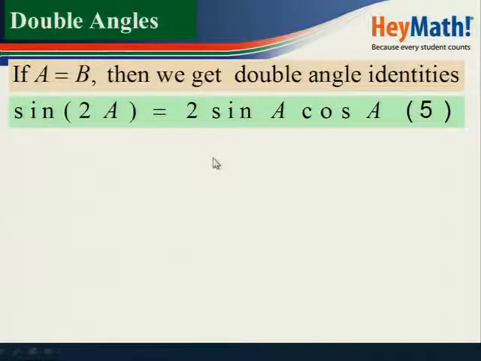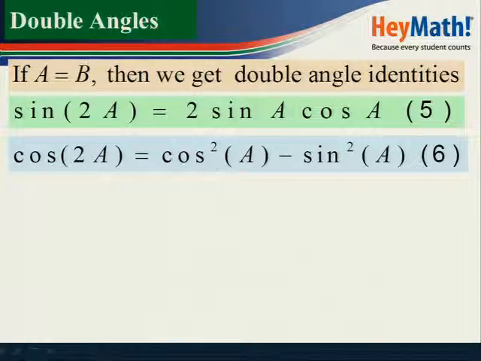It will also be given in the formula sheet. Cos 2A is equal to cos squared A minus sine squared A. The double angle for cos. And for cos, remember, we've got 3. This is the first one.